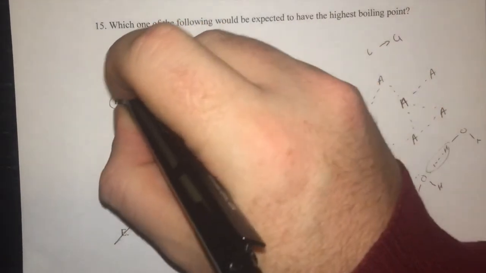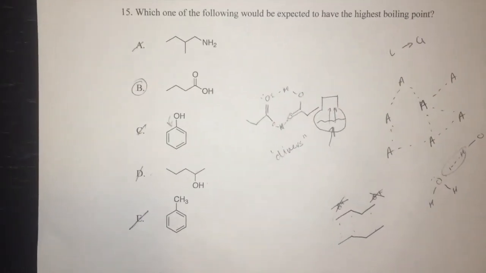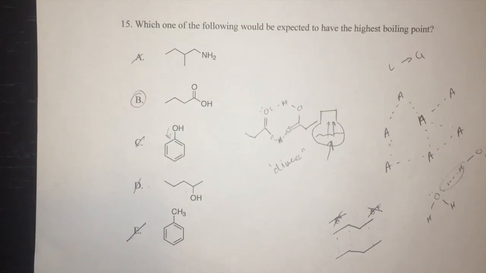Okay, so the correct answer is going to be answer choice B, even though A, C, and D can all form hydrogen bonds and will all experience hydrogen bonding between the various molecules as well. If you have any questions on this, feel free to shoot us an email, but this is just something that you should memorize. Just remember that carboxylic acids form dimers.